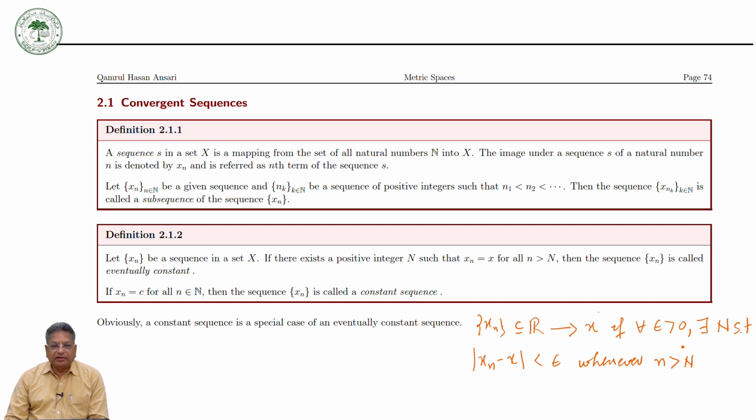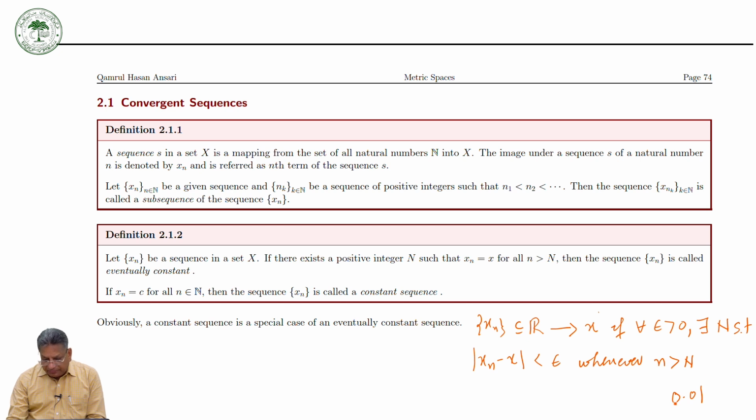It means that after this number, and keep in mind this n depends on epsilon. If your epsilon is, for example, 0.01, then the difference between xn and x, you may get after n is equal to 10 or n is equal to 100 or n is equal to 200.